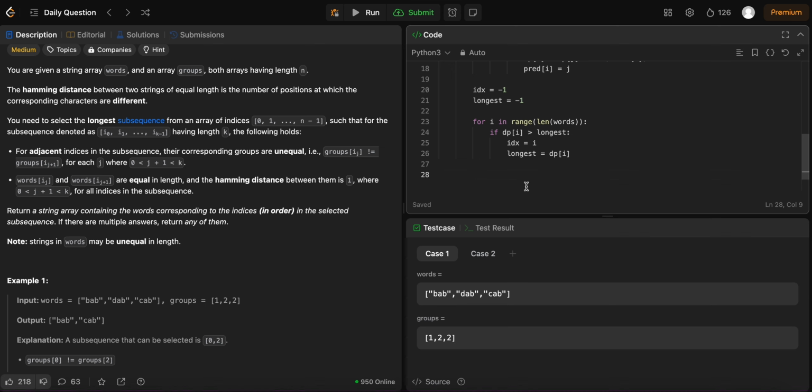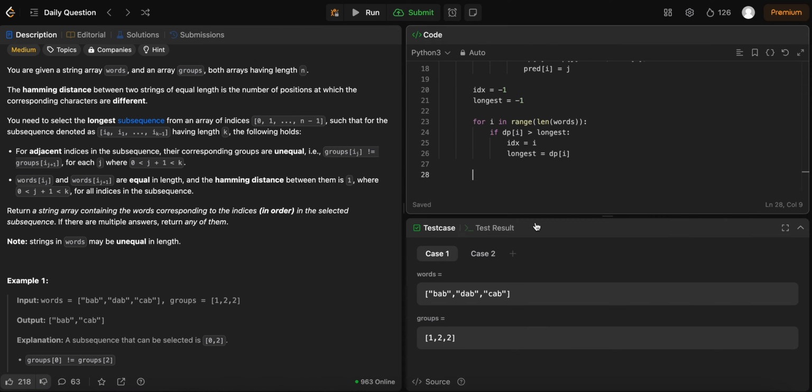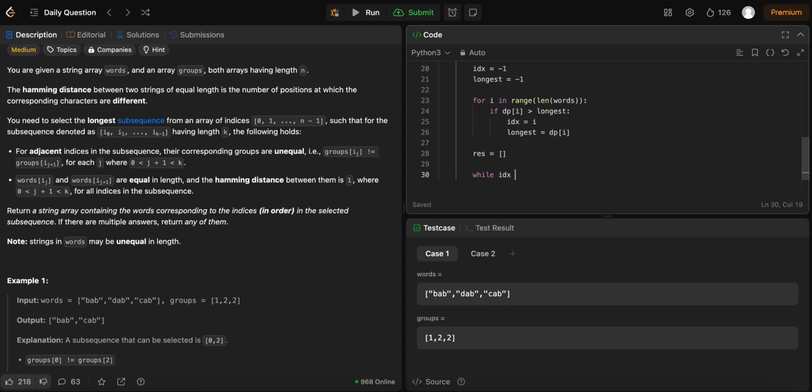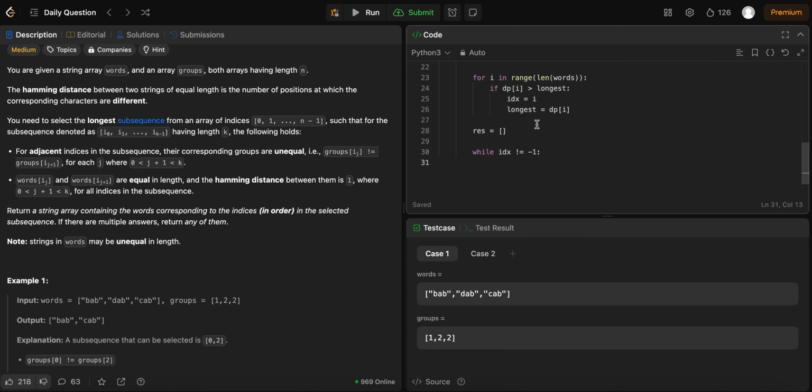So in our example, we're going to see that CAB is basically going to be the last element of the longest subsequence we can form, and therefore we will have the result. And then now we have index there, so we can just do while index is not equal to -1, because that's the default we set when we don't have a predecessor.